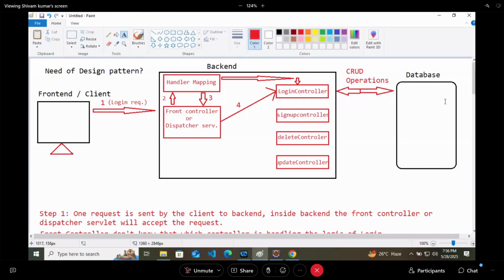And when all the operations are done, this login controller will send something back to the front controller. That will be the step 5.